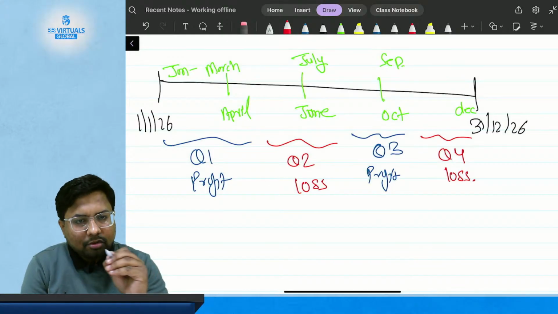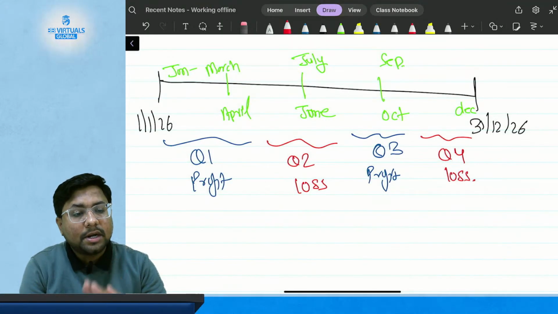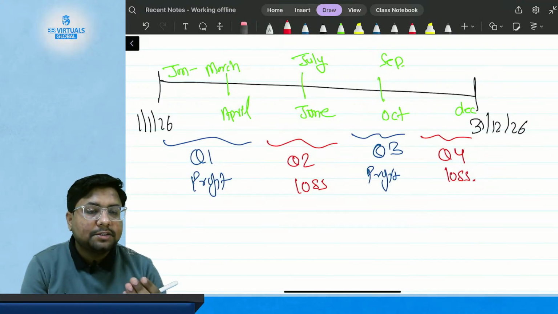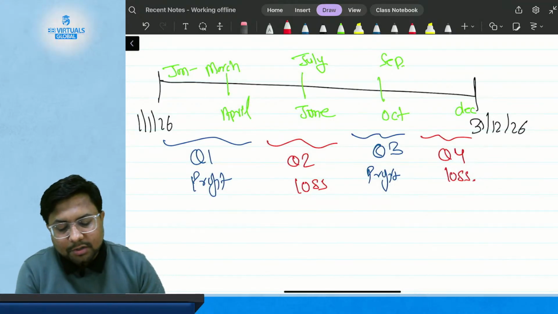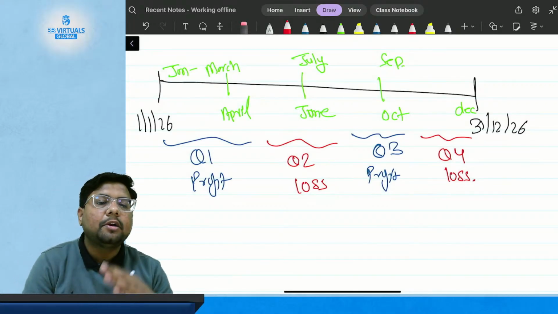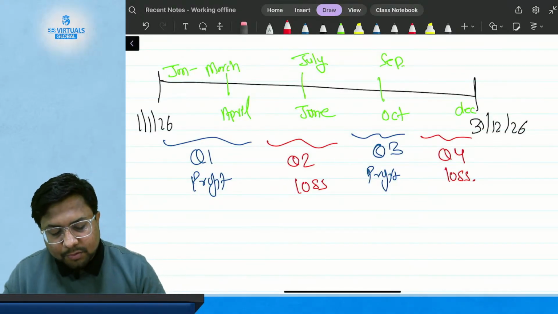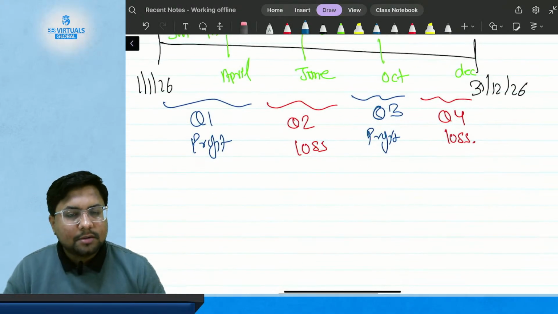So the statement of profit or loss does not concern a particular date or a particular point of time. It is concerned with a particular period. So these are separate periods. Quarter 1 is a separate period, quarter 2, quarter 3, quarter 4 are each separate periods. Okay, so this is my periodic period.